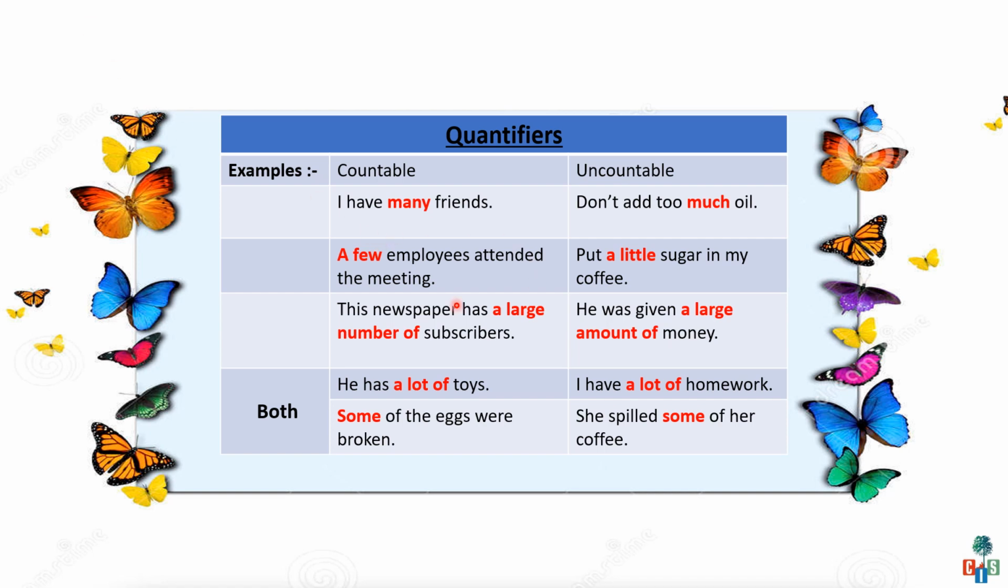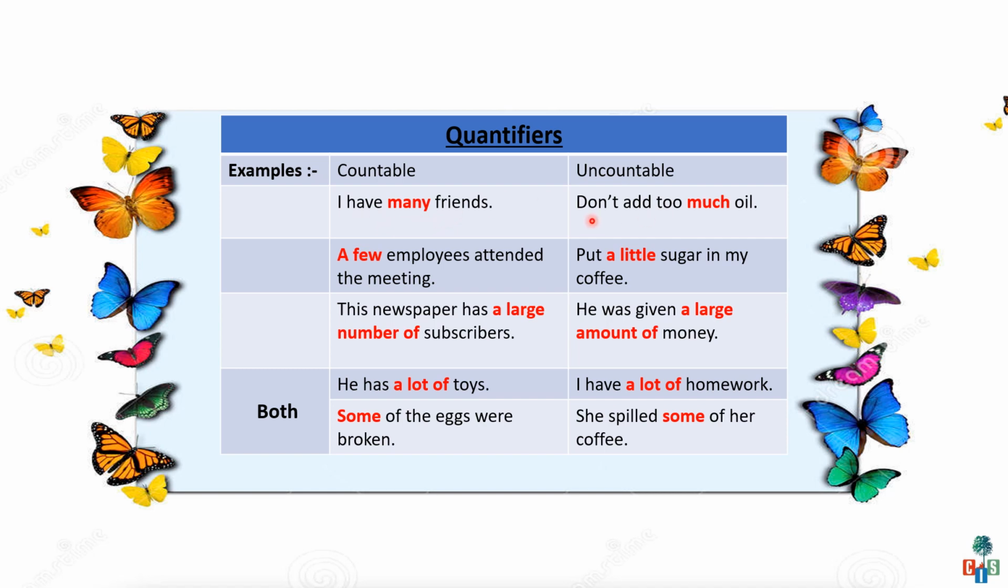Children, with these examples, you will easily get to know which quantifiers can be used with countable nouns and uncountable nouns. See the first one. I have many friends. Children, always identify the noun given in the sentence. Here the noun is friends. Yes, it is a countable noun, and before a countable noun you can use many, few, or any exact number, like I have two friends.